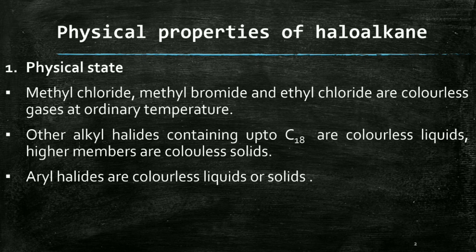Methyl chloride, methyl bromide, and ethyl chloride are colorless gases at ordinary temperature. That means lower alkyl halides are colorless gases at ordinary temperature. Other alkyl halides containing carbon atoms up to 18 are colorless liquids, and higher members are colorless solids.